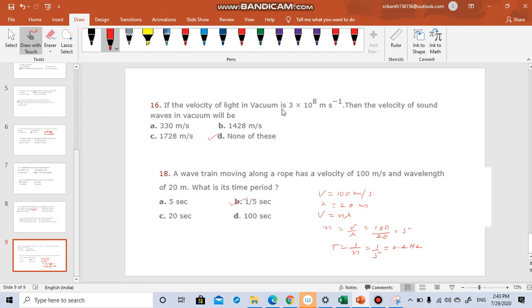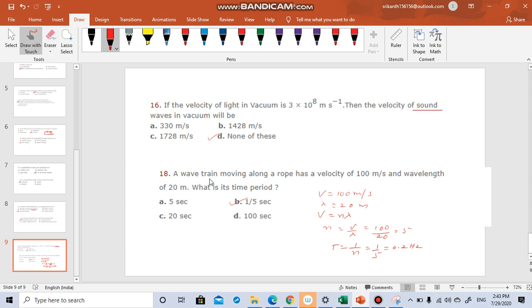If the velocity of light in vacuum is 3 into 10 power 8 meter per second, then what is the velocity of sound waves in vacuum? Sound waves we just discussed are longitudinal waves, and longitudinal waves don't travel in vacuum. So the answer is none of this.